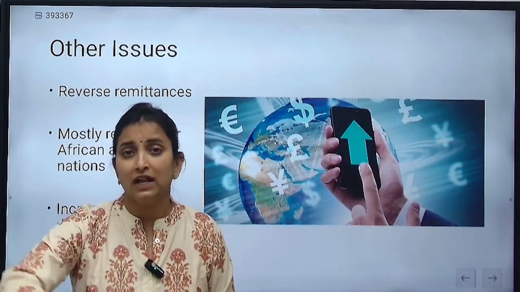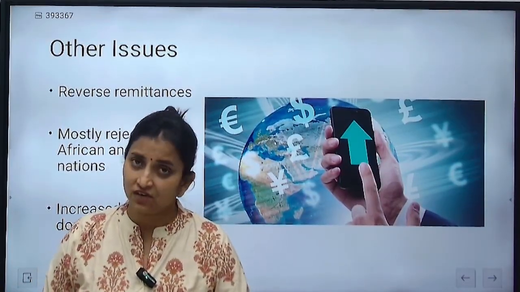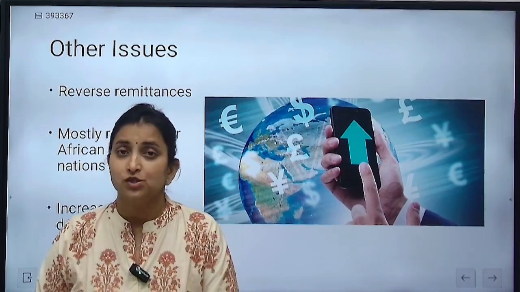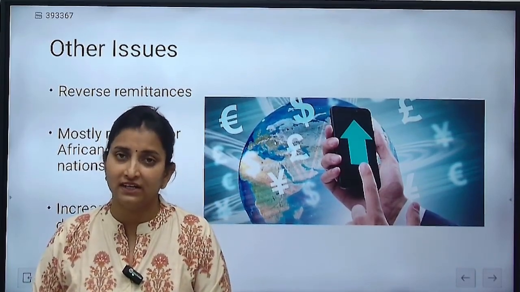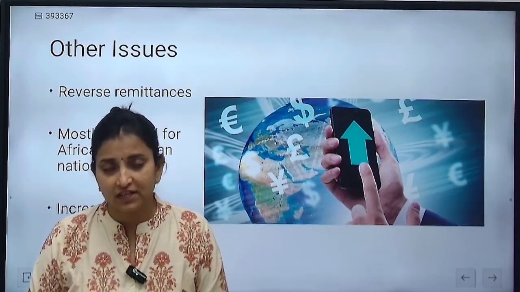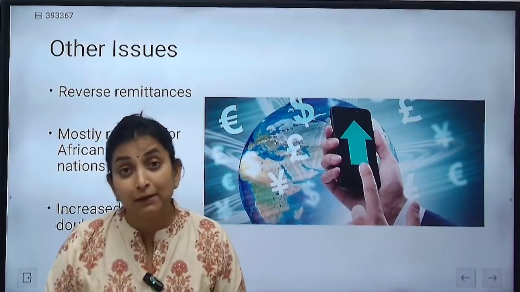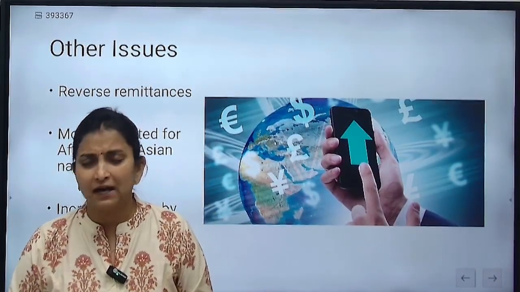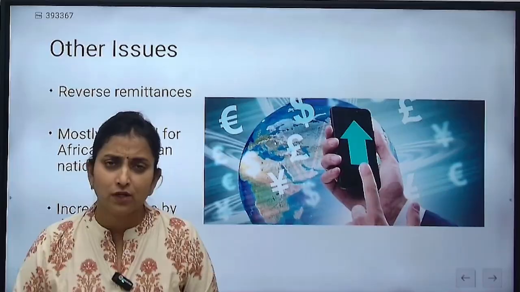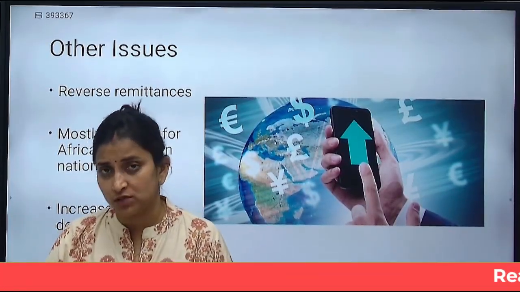This we call reverse remittances, because remittance was the amount which was getting transferred from European nations to India. So reverse remittances are the amount that gets transferred from India to these Schengen nations. Some of the critics say that these European Union nations or Schengen nations do it deliberately to get back some amount of money. But all in all, this problem was very high, and they tried to resolve this problem.